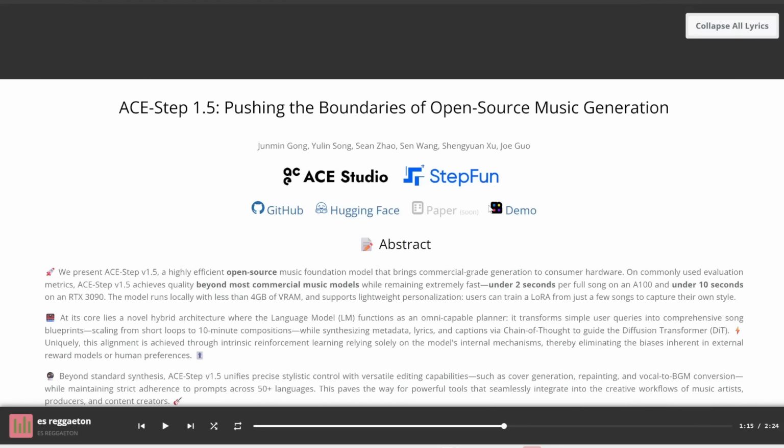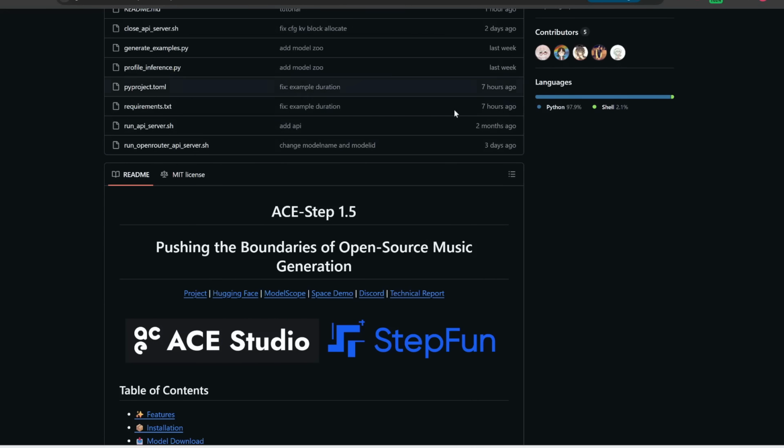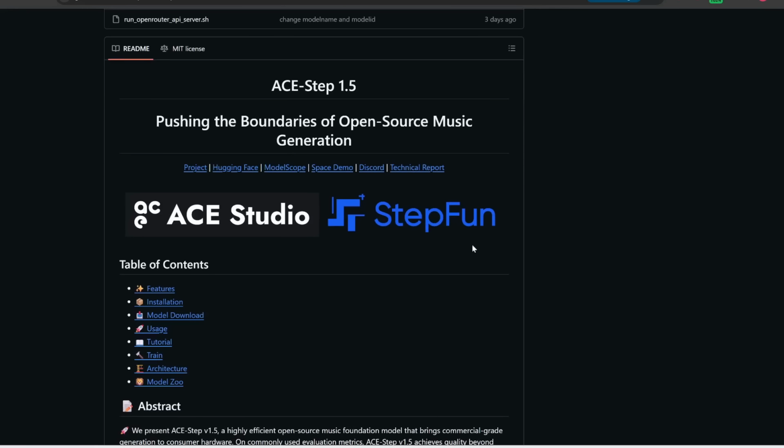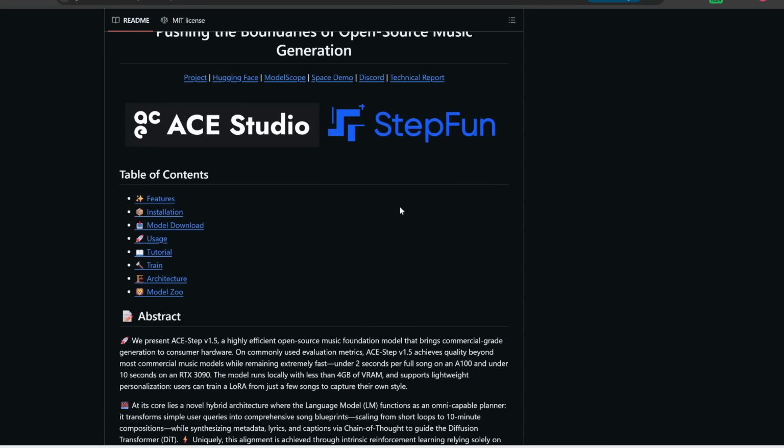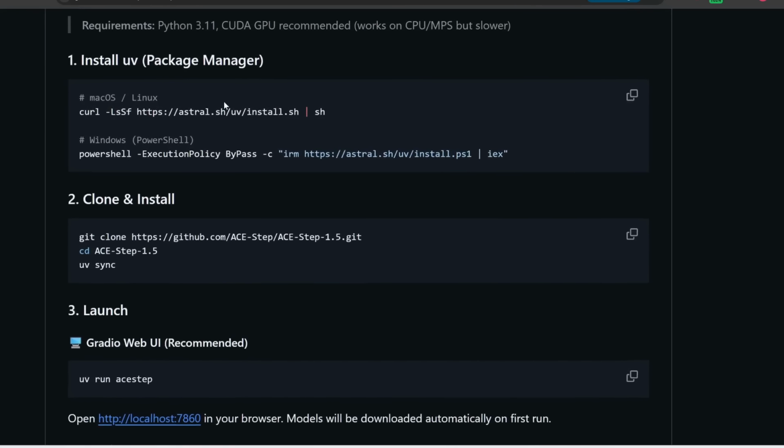Next, if you're interested in trying this out, let's go over how to install this so you can run it for free and unlimited times offline. So I'm on their official GitHub repo, and it's actually really easy to install. They already have a really nice graphical interface for this, so you don't need ComfyUI or any other interface. So if you scroll down a bit, here are all the instructions.